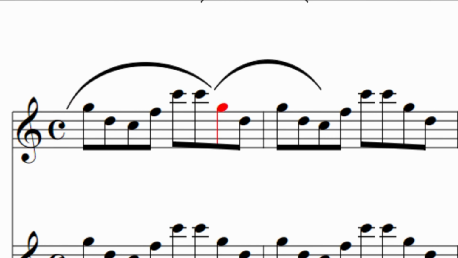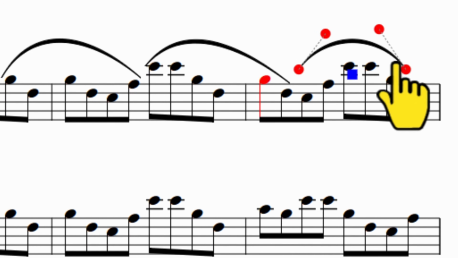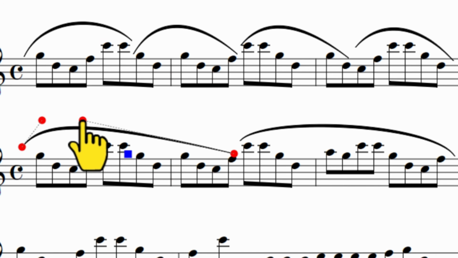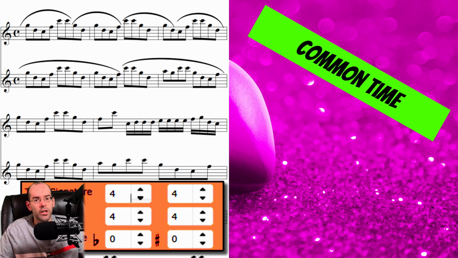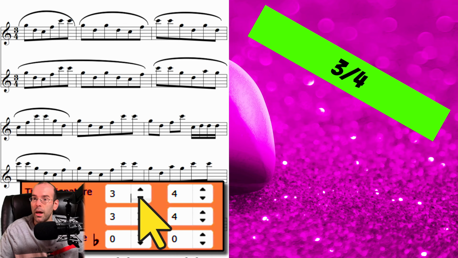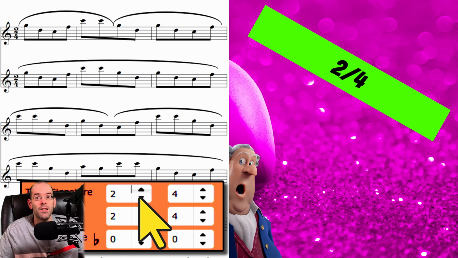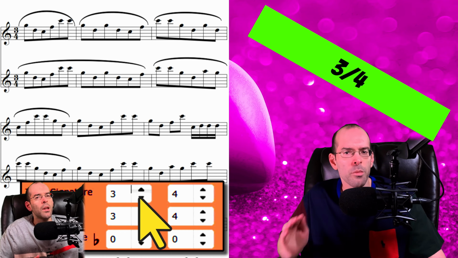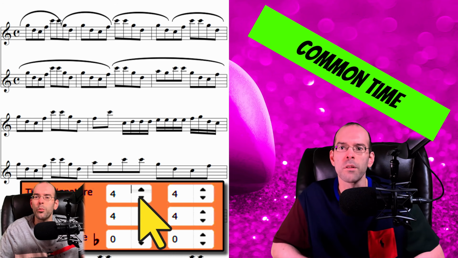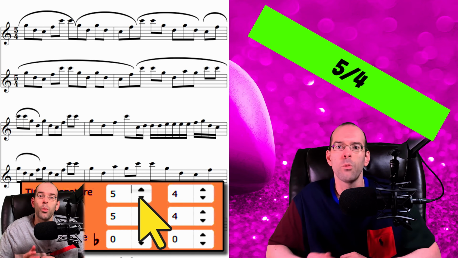Let's add slurs that group these notes by 6 or 12. Now let's change the time signature. As we change the time signature, notice how the slur maintains its integrity. So I'm demonstrating to you how the musical slur retains its integrity even when the notes shift.